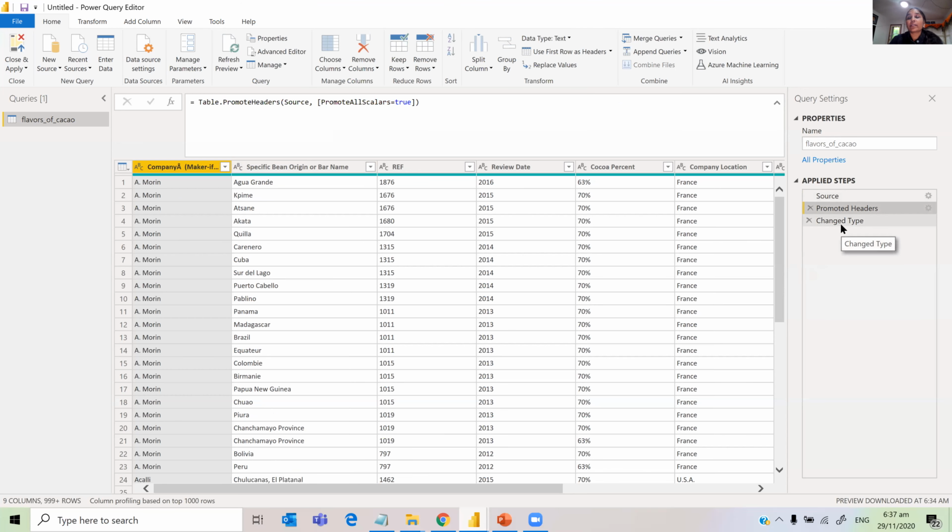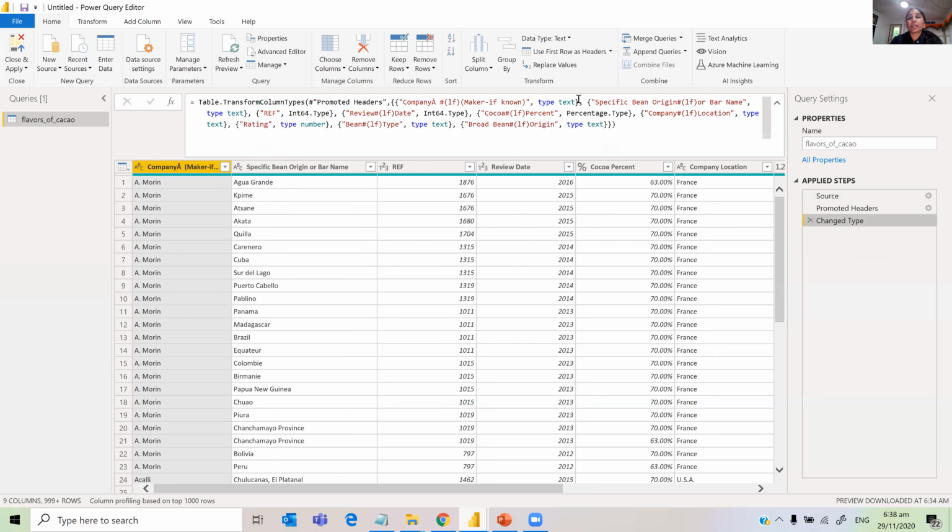And then there is a change of type. They have all been changed to text, except rating. Cocoa percent is percentage type, it has allocated. And also review date, yeah, review date is integer. Okay, and then we can just go and do the rename.